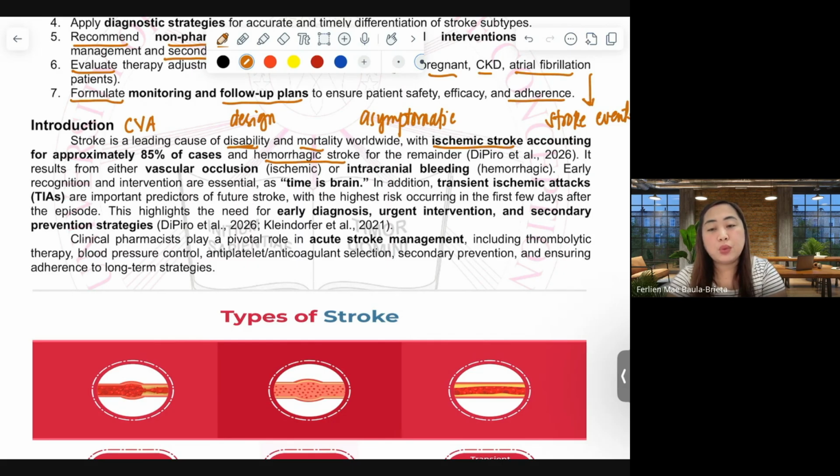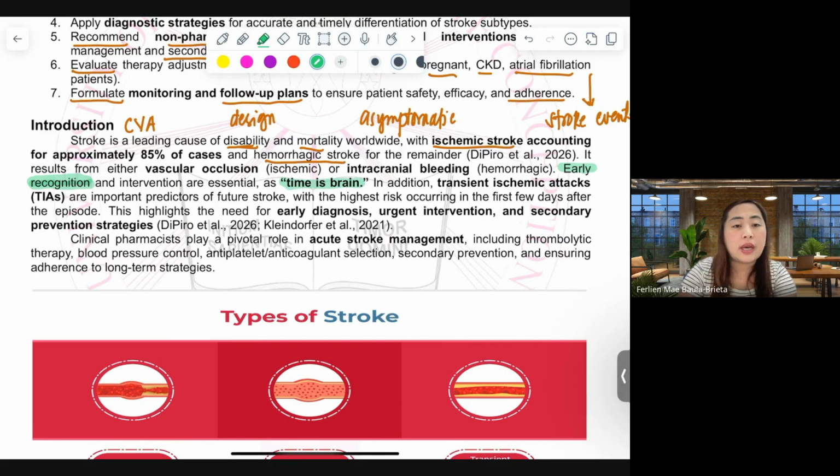So we have to make sure that we observe early recognition of stroke events so that we can make sure that the prognosis and the quality of life of our patient is preserved.